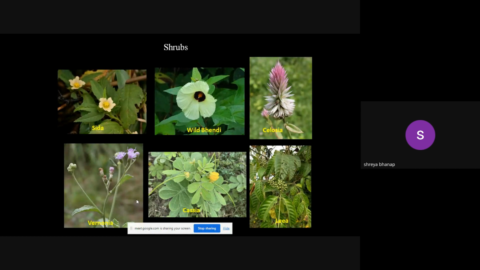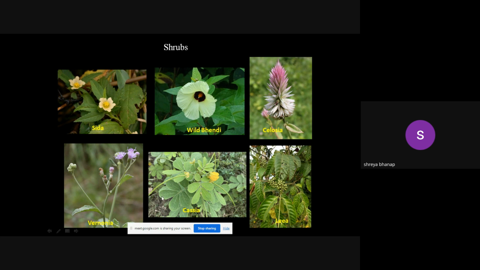Normally it is 3 feet in height, or 2.5 feet rather, and along the trail path also you will be able to observe this Sahadevi plant. It is medicinally important, and again it holds the soil. That's why all these plants, herbs mostly, help to hold the soil, and that's why during the monsoon season the majority of the herbs and grasses are there, so that the runoff of the soil can be checked.